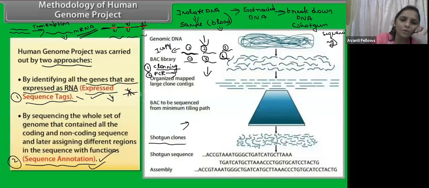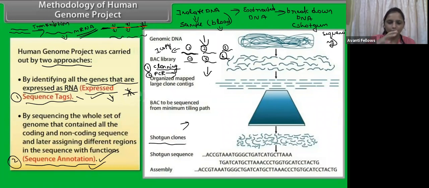Guys, can you tell me what a vector is? Why do we require a vector, guys? Tejas, this is your DNA. We are going to sequence. Answer me. Very good, Tejas. Yes, it is a gene taxi. So what is it going to do? It is going to carry the genes.